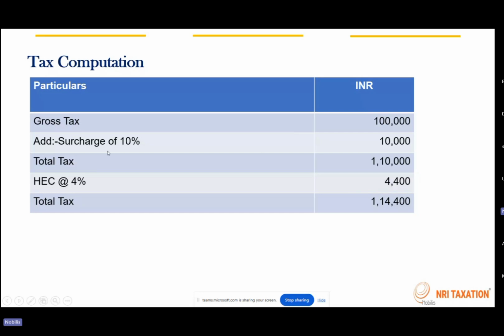So surcharge is not something which is applied on the income directly. It is something which is imposed on the taxes, and health and education cess is applied on the gross tax plus surcharge amount. So I've just taken a hypothetical number. It's not going to be 1 lakh here. So this is just as an example. Please consider it.